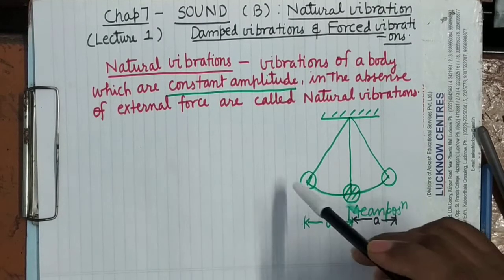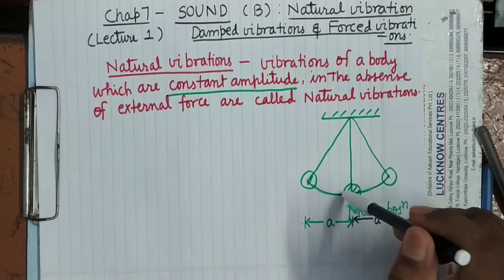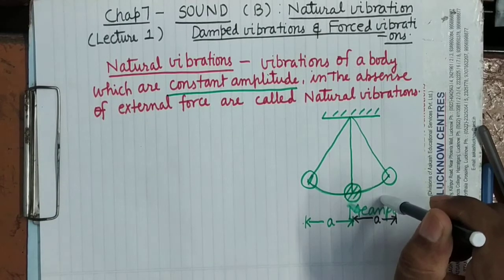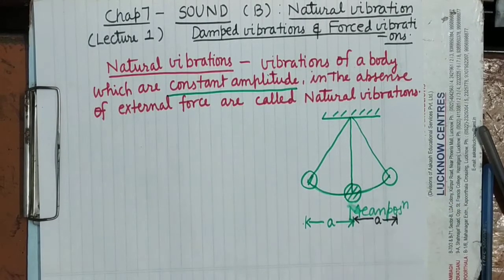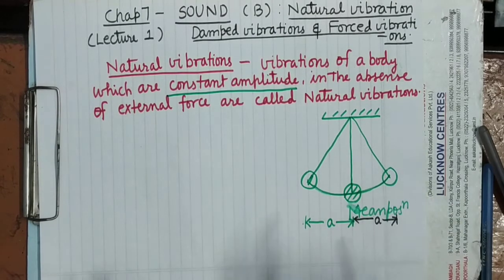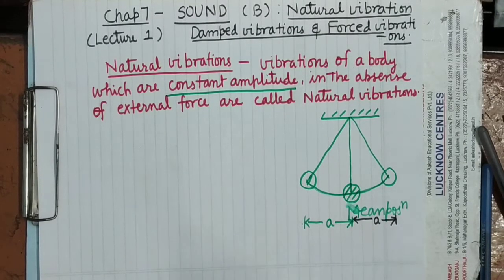So here, if this simple pendulum is oscillating in such a way that its amplitude do not decrease with time, it remain constant, then we say that it is executing vibrations of constant amplitude, oscillations of constant amplitude. These oscillations will be called natural oscillations. It's clear? These oscillations will take place in the absence of external force. For example, if there is air, you have seen it in the laboratory that if you oscillate the pendulum and leave it, what will happen?